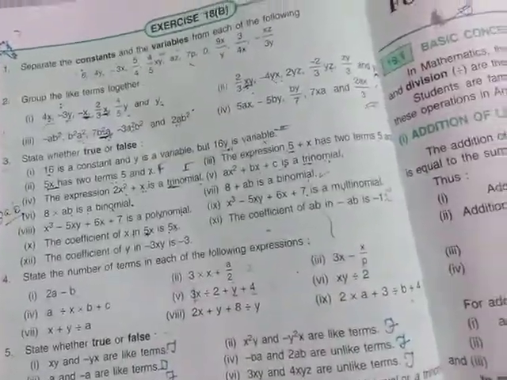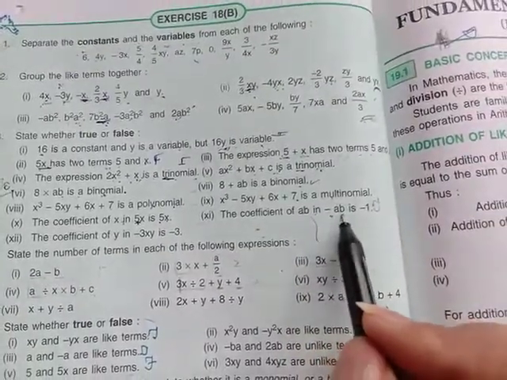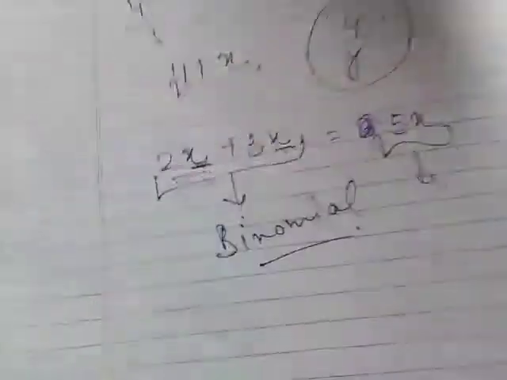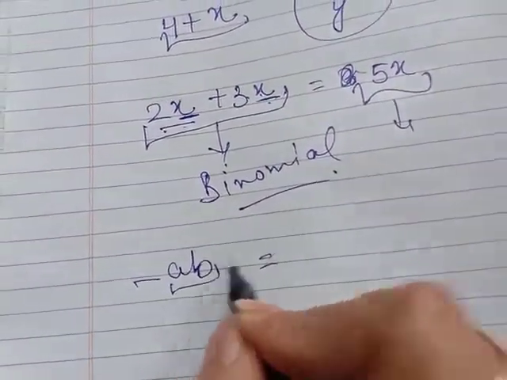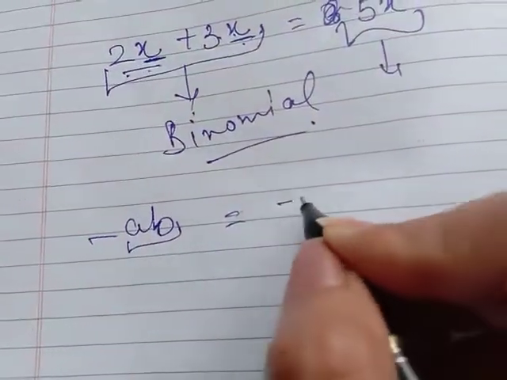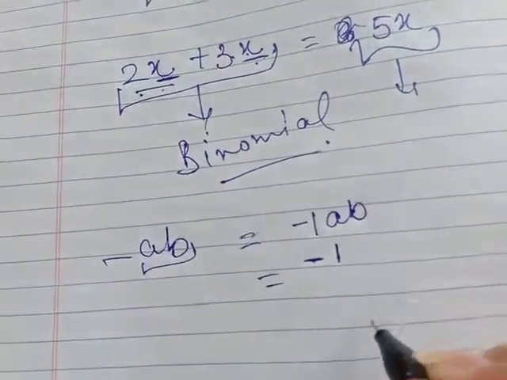Next is: the coefficient of ab in minus ab is minus 1. Obviously, in minus ab, beta, the coefficient of ab is what? It's just like minus 1 ab, so the coefficient is minus 1.